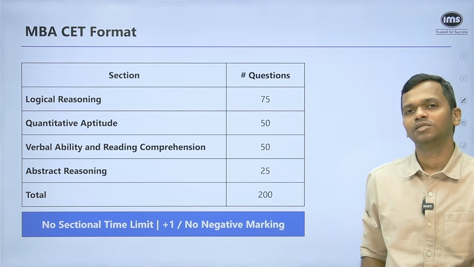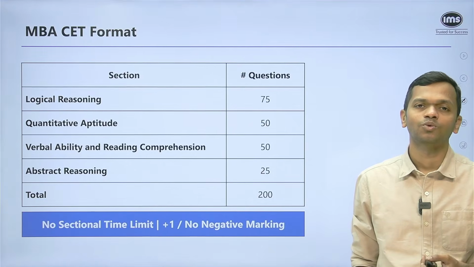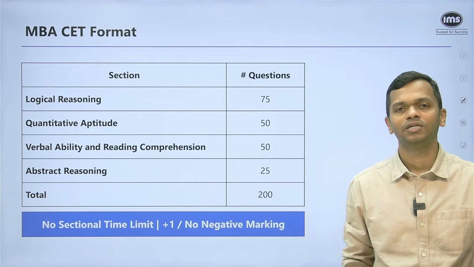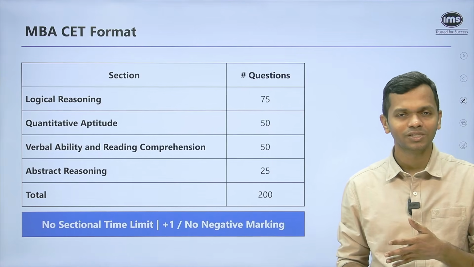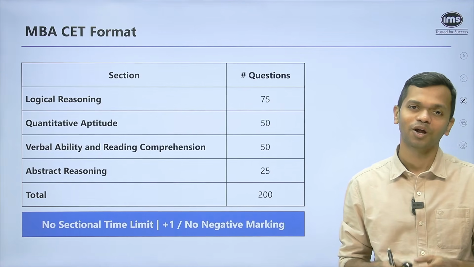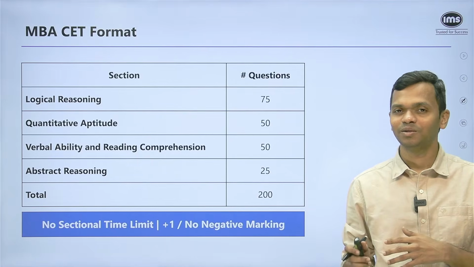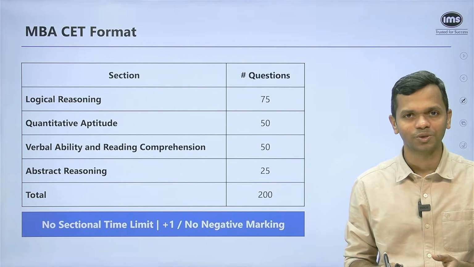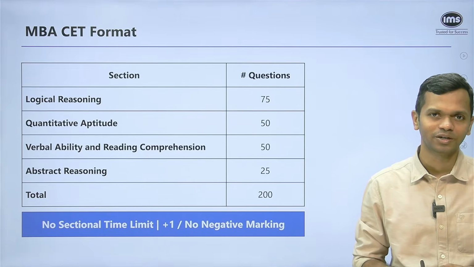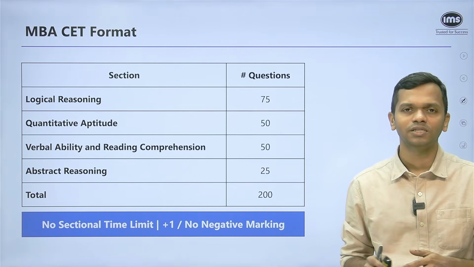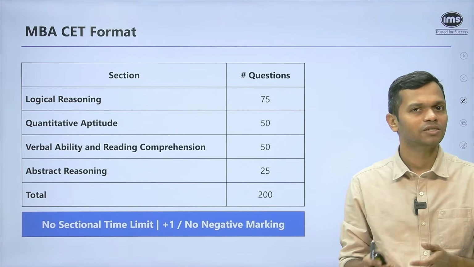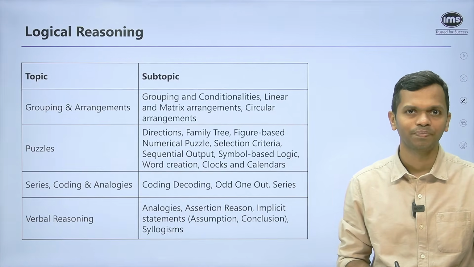The marking scheme is +1 and -0, so there's no negative marking. Of course, you should mark all the questions. By the time you come out of the CET test center, you should have marked all 200 questions. It doesn't matter how many genuine attempts you have had, but make sure that you mark all 200 questions. So with that, let's get started with the individual sections, and I'll be talking about the topics and the subtopics that you should focus on.